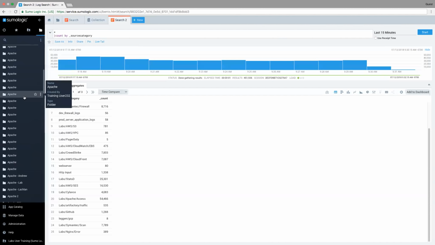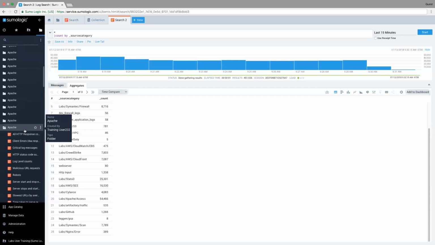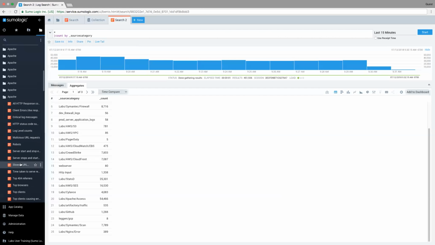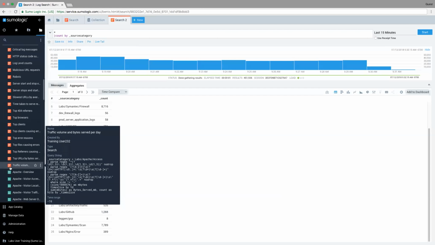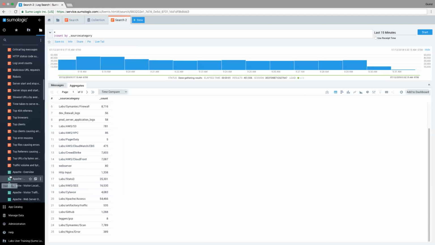So let's say I want to look at one of these, and I want to see what information is in here. If I click on Apache, I'm going to see that there are all these different queries. The orange represents queries, and the green represents dashboards, and there are all these different dashboards. And now I can look at these. So let's say I see this Apache overview. Oh, that sounds kind of interesting. What is it though? Let me click on it.